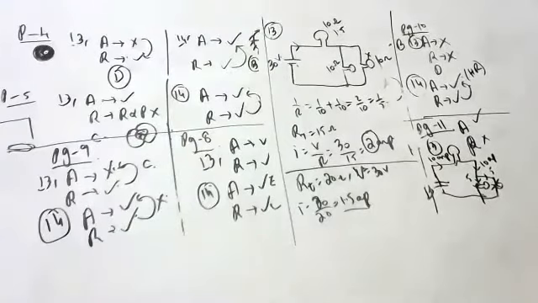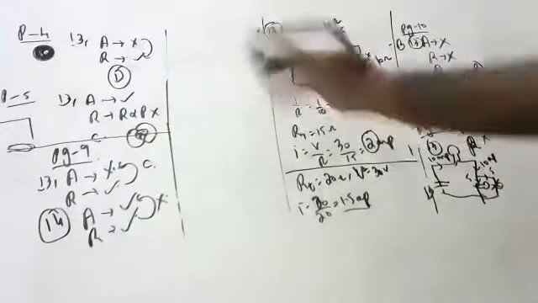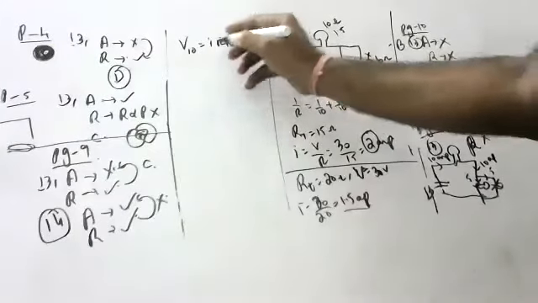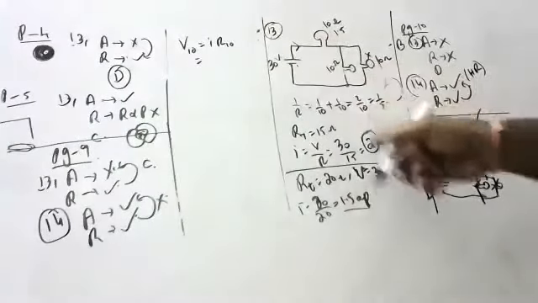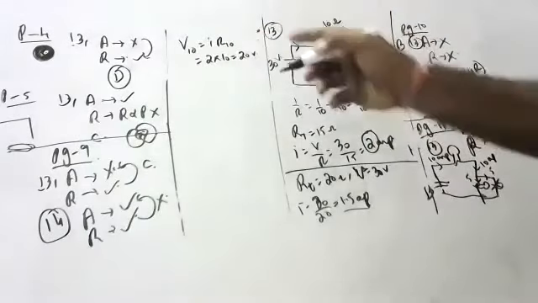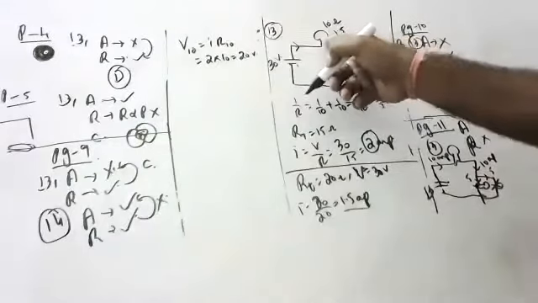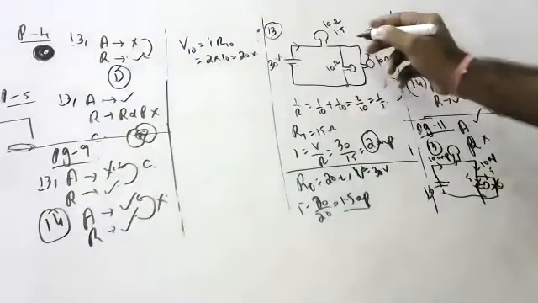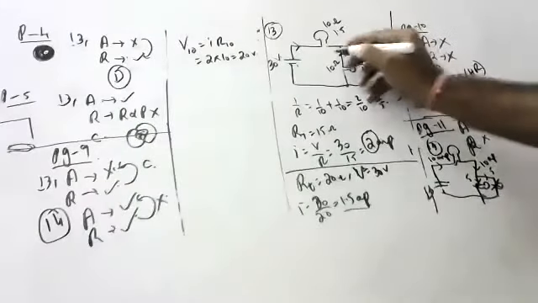I'm sorry, children, because I told without doing the numerical. Now let us see whether the voltage drop is occurring or not. Originally, V10 equals I times R10, with I equal to 2, so 2 into 10 is 20 volts. 30 minus 20 is 10, so here 10 volts and here 10 volts.